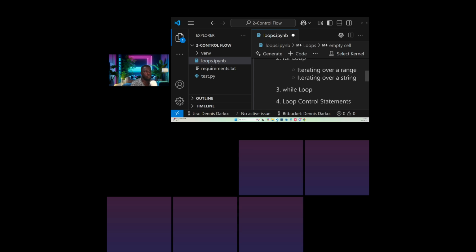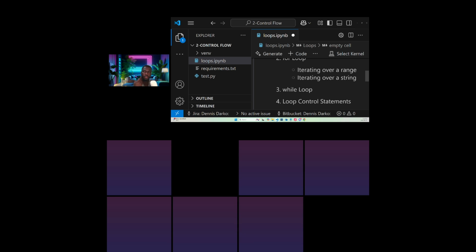So yes, basically iterating is we are trying to go through each stage until we get to our final stage. So we are going through, repeating and all that. That is how we do iterating when it comes to loops. We are going to look at the range, and also at strings, and those are the major things that will help you.